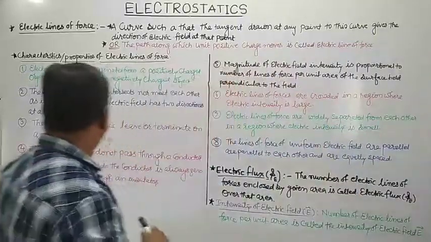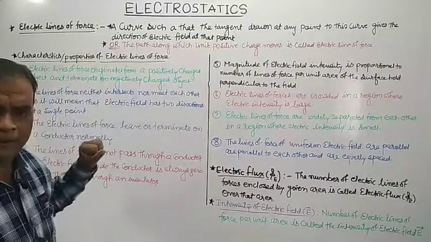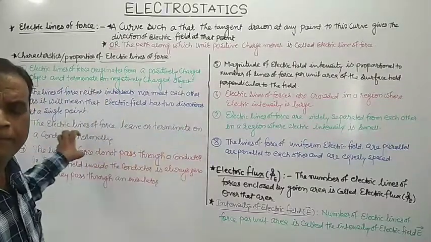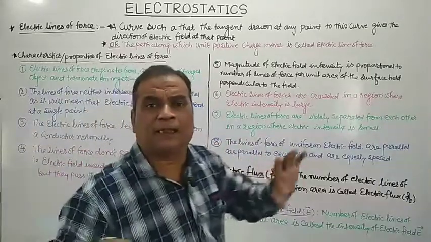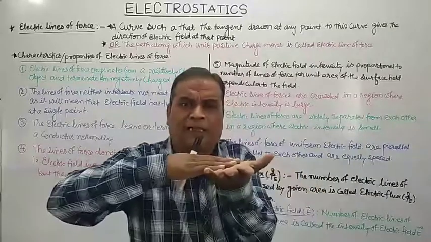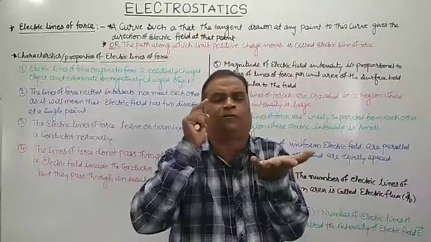The third property, which is the same as the first one, is that the electric lines of force leave or terminate at the surface of a conductor normally. From a positively charged conductor, where that line of force starts, it is always normal to the surface.